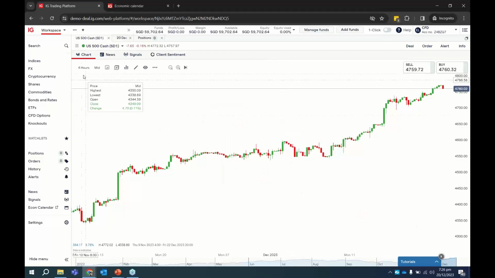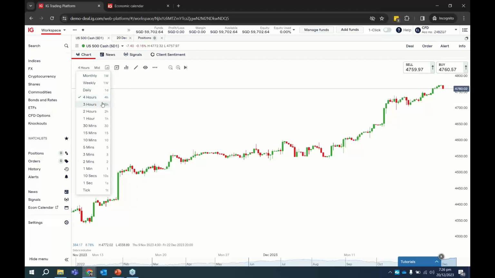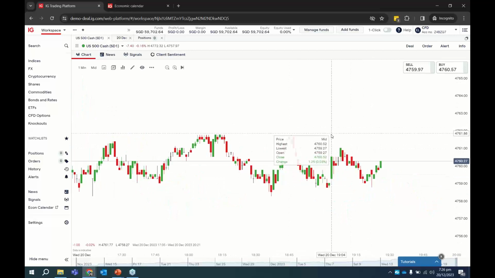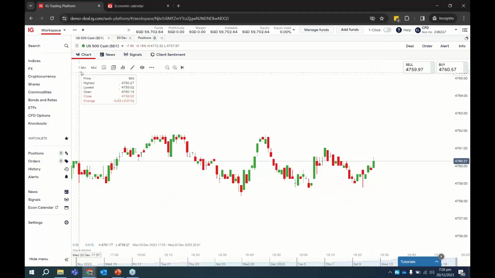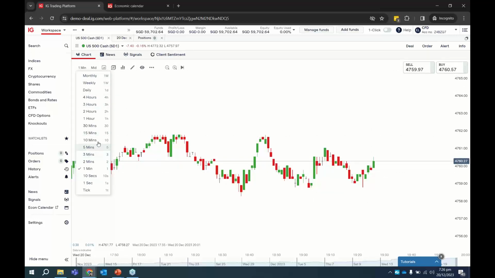But for this chart, over here you can select the time frame. On the top left over here, if you click on this, you can choose to view the price action for, let's say, a 1 minute chart. Every minute that passes, it will form one candle. Of course, you can look at other charts as well. There's the 5-minute chart.